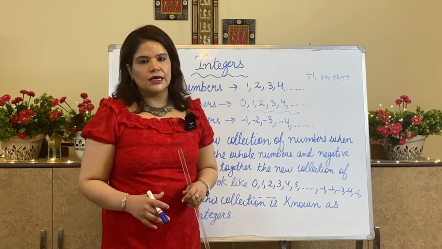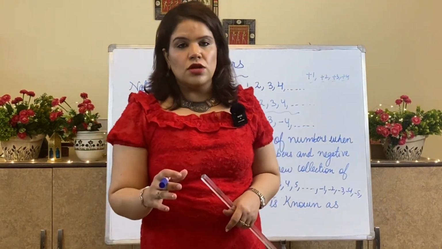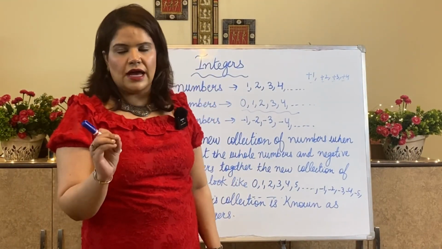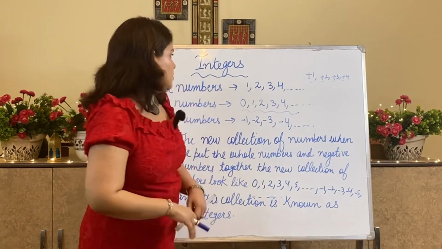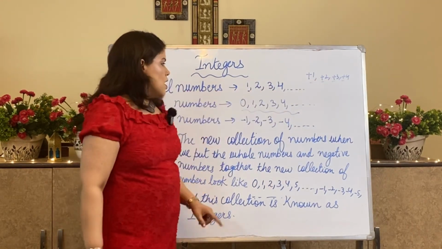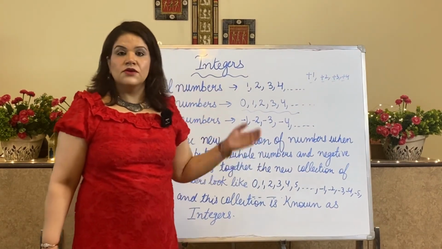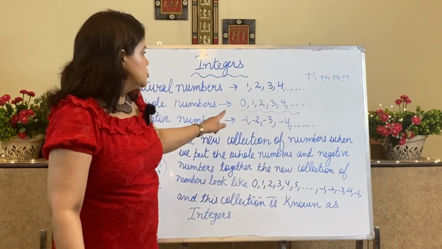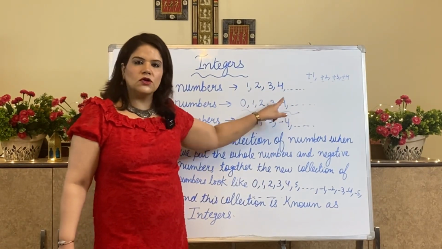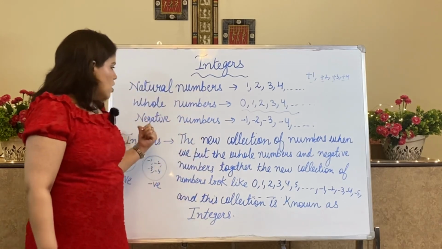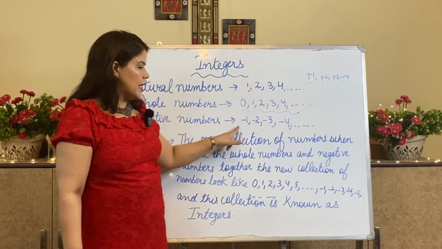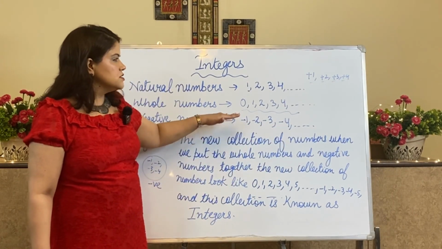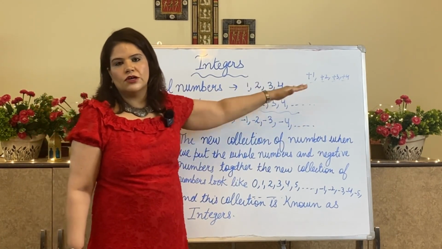I am explaining once again. Till now we have done natural numbers, which start from 1 and go up to infinity. They have a hidden sign in front of them, that is the plus sign. You can see I have written it. Then we came to whole numbers, in which we include 0 also with natural numbers: 0, 1, 2, 3, 4, and it goes up to infinity. Now in negative numbers I am taking minus 1, minus 2, minus 3, minus 4. These negative numbers are opposite of 1, 2, 3, 4.